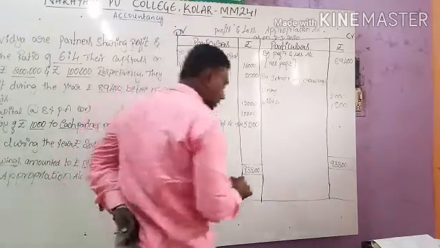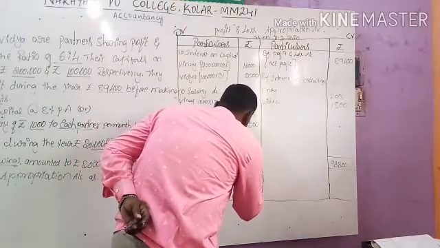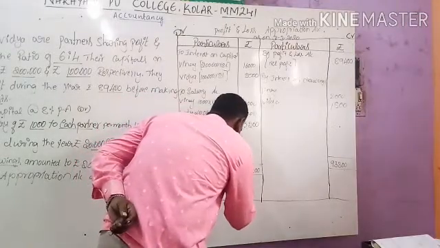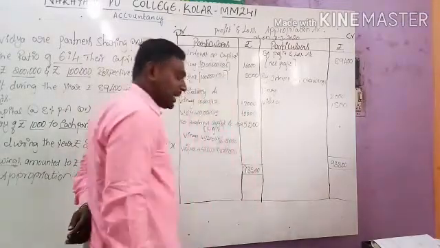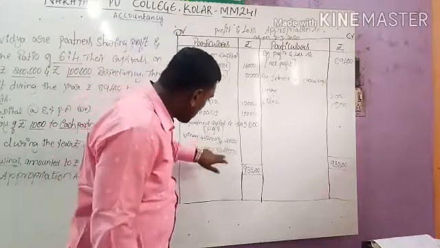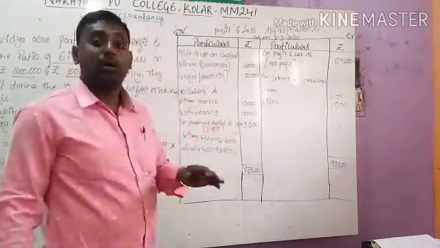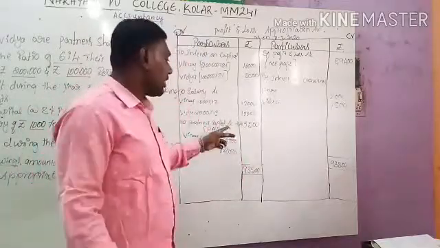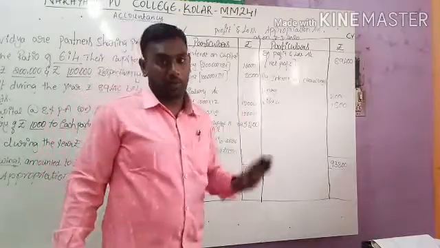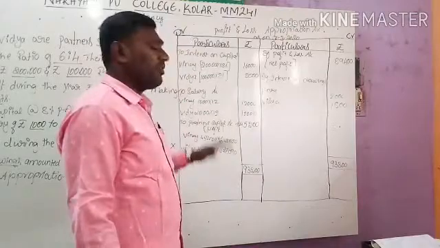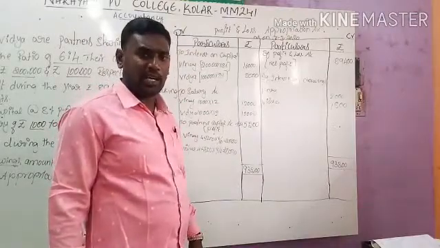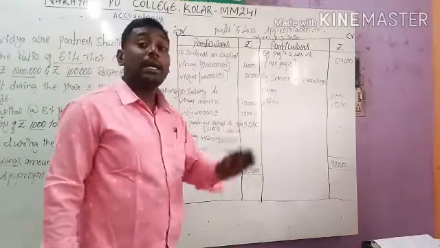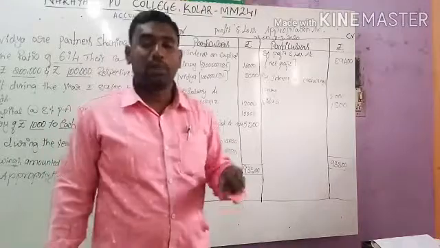By distributing this, the first partner gets 27,120, and the other partner gets 18,080. By adding these two, we will get the same value, which shows we have done the distribution correctly. Suppose any variation appears, it means we have distributed in the wrong manner. In this manner we have to prepare the profit and loss appropriation account. This is the direct method of preparation of the profit and loss appropriation account.